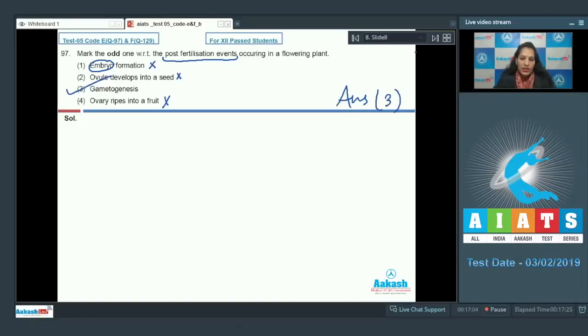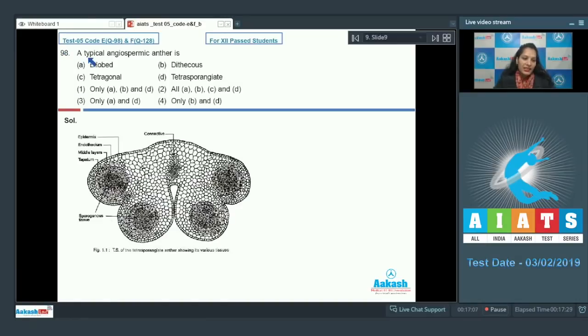Let's move on to the next question. Question number 98. A typical angiospermic anther is: A. Bilobed, B. Dithecous, C. Tetragonal, D. Tetrasporangiate. First option only A, B and D. Second, all A, B, C and D. Third, only A and D. Fourth, only B and D. So you have to tell the correct option regarding the angiospermic anther.